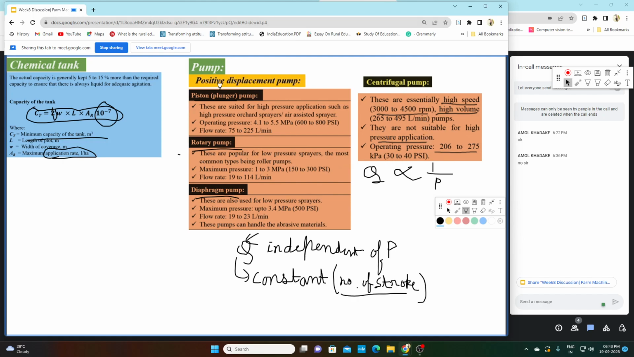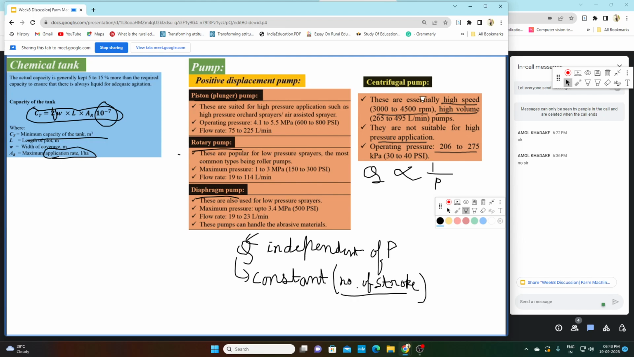Again I am repeating, for a positive displacement pump, the flow rate Q is independent of pressure. But in a centrifugal pump, Q or flow rate is inversely proportional to pressure, or Q is directly proportional to 1 by P. In a centrifugal pump, Q is not constant, and it does not depend on the number of strokes. So this is the difference between positive displacement and centrifugal pumps.